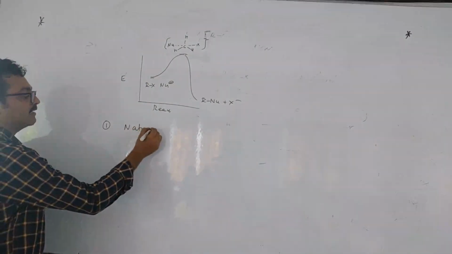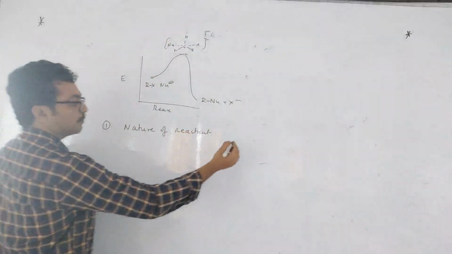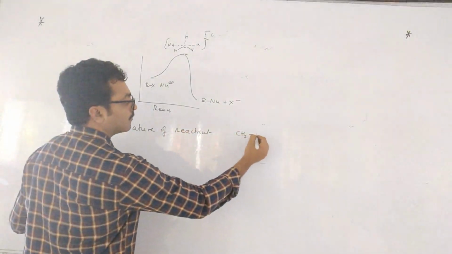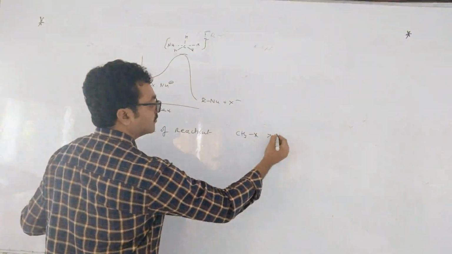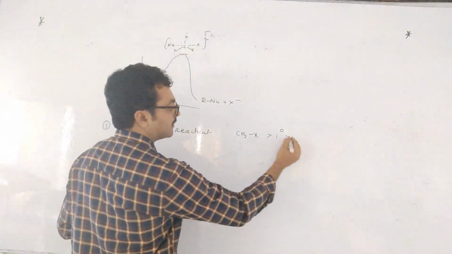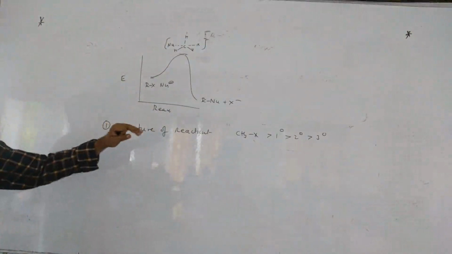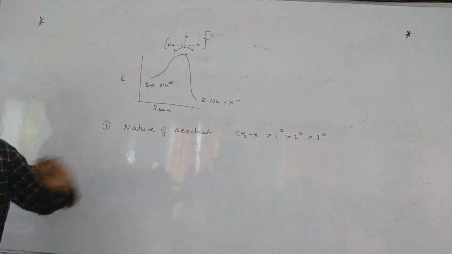Nature of the reactant or substrate. Primary halide is more reactive: methyl, then primary, secondary, tertiary. In SN1 it is 3 to 1, here it is 1 to 3. Why?